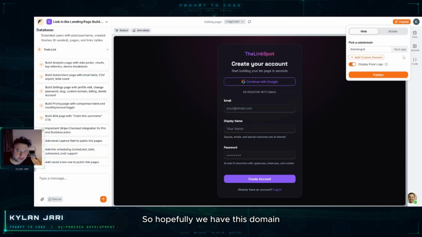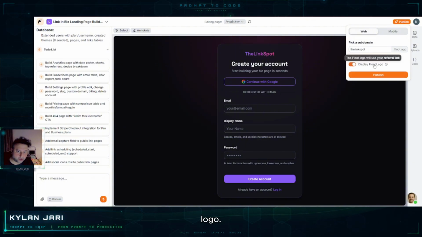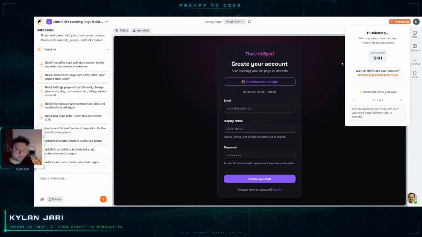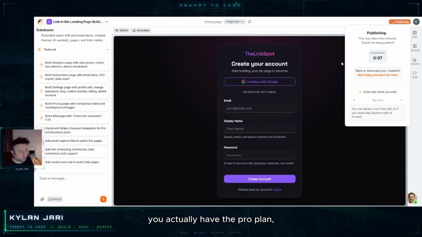Hopefully we have this domain available, and I will display the flute logo. Okay, yes, that's fine. But if you actually have the pro plan, you can hide the logo, the flute branding. So I will wait for a while, then I will come back and see what is causing this issue.